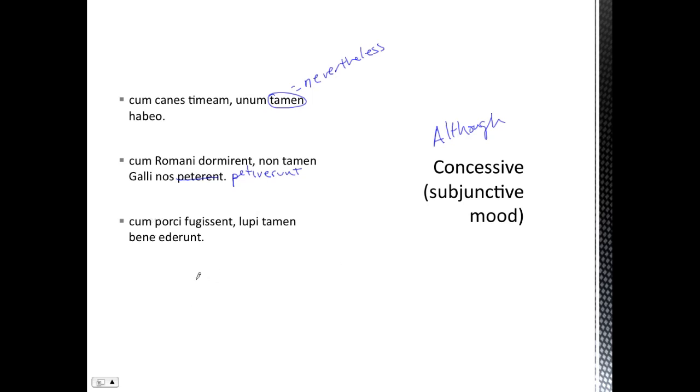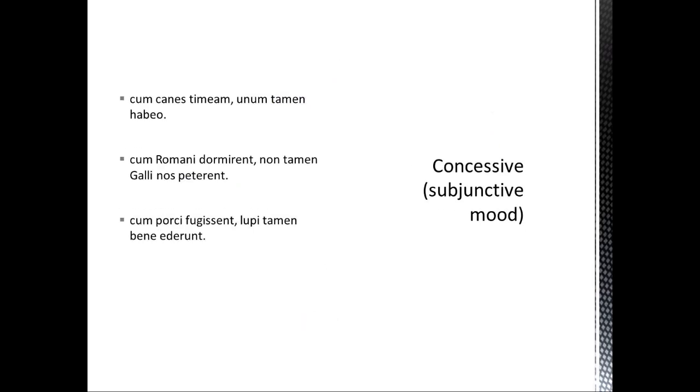So, things to keep in mind about these cum clauses. When it's purely temporal, we're going to use the indicative. Otherwise, in most cases, you're going to see the subjunctive. And there you have to decide, is it when, is it since, or is it although? When being circumstantial here. And for that, leave yourself some wiggle room. Leave it open until you can look at context. Context will tell you whether to translate that cum as when, since, or although.